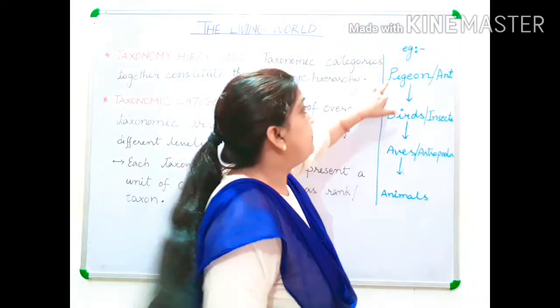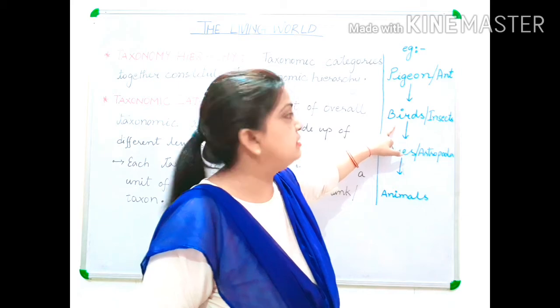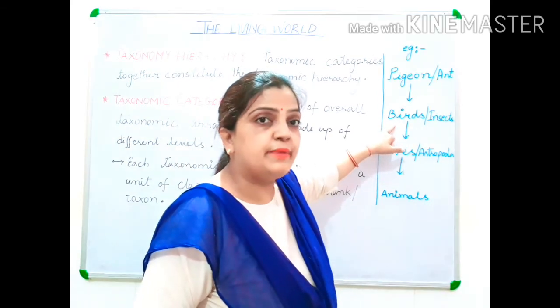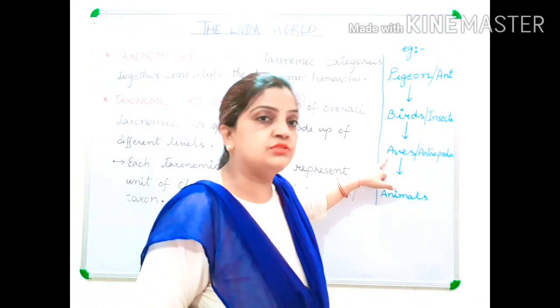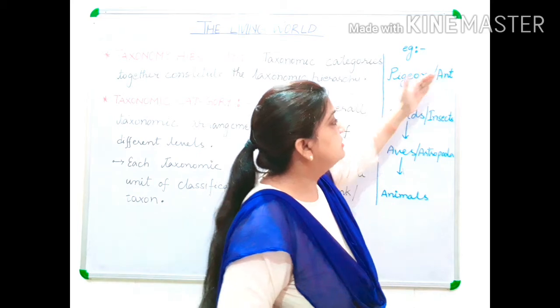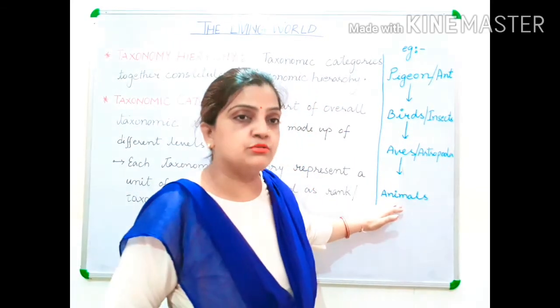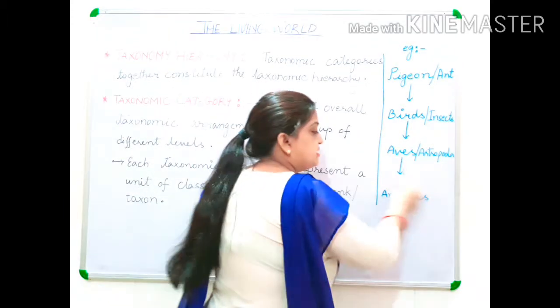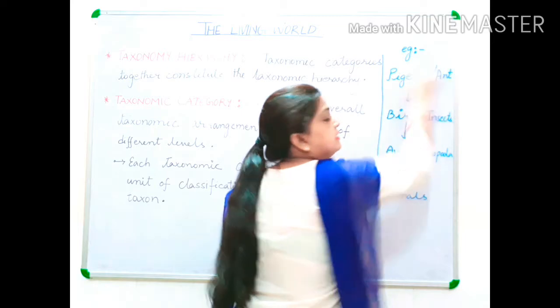How? Pigeon belongs to a different taxon, that is birds. The birds belong to a different taxon, that is Aves. And Aves belong to a different taxon, that is Animalia, the animals. Ant belongs to insects. Insects belong to Arthropoda, and Arthropoda belongs to Animalia. Children, this is a taxonomic category. This is one of the taxonomic categories.